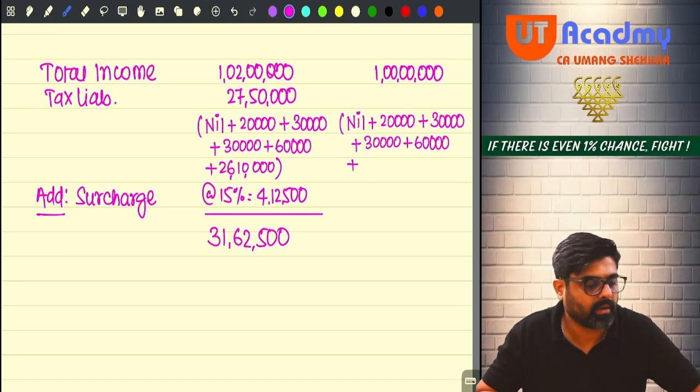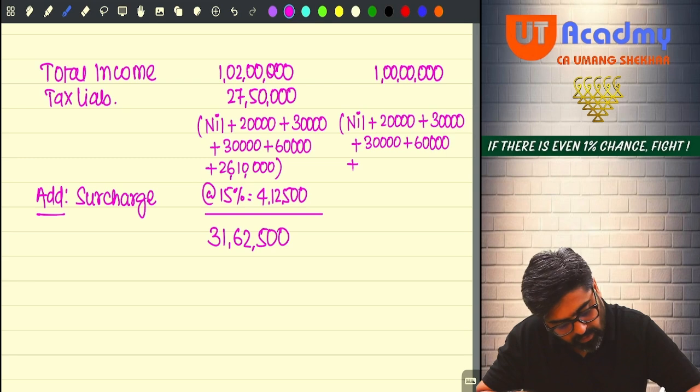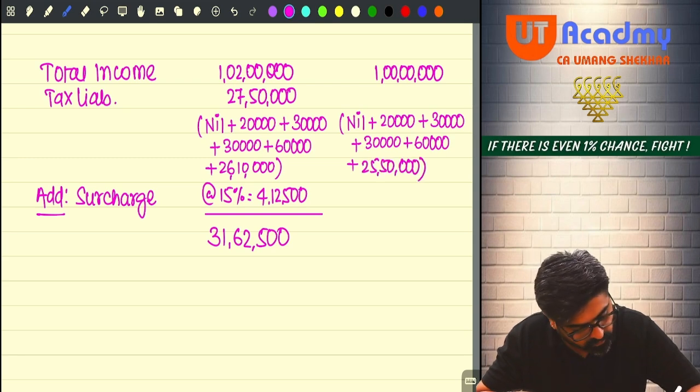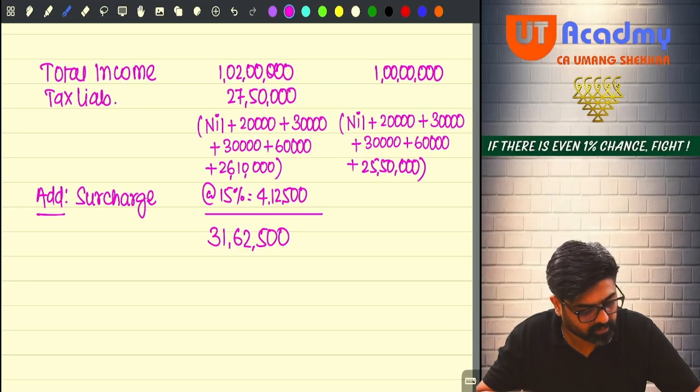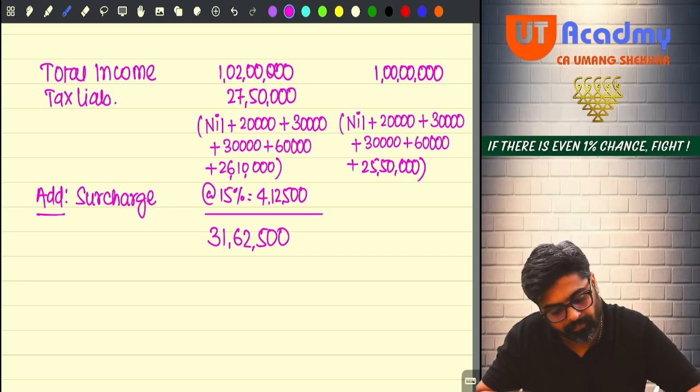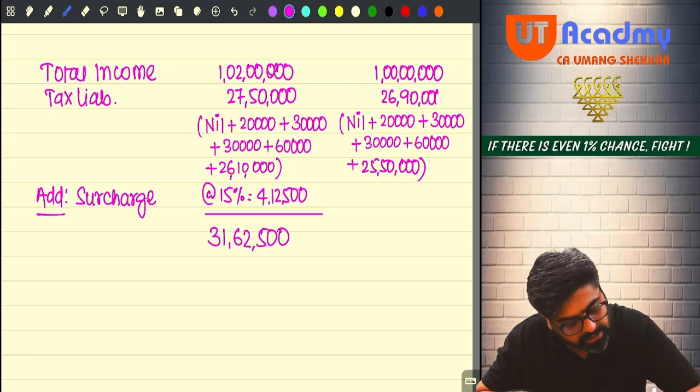It will be 1 crore minus 15 lakh, 85 lakhs. On 85 lakhs you would have paid 30%, which is 25 lakh 50,000. So 25 lakh 50,000 plus 1 lakh 40,000, 26 lakh 90,000 you would have paid. Are you all getting this tax?